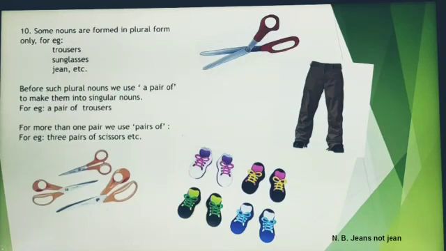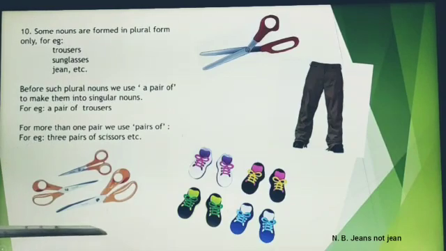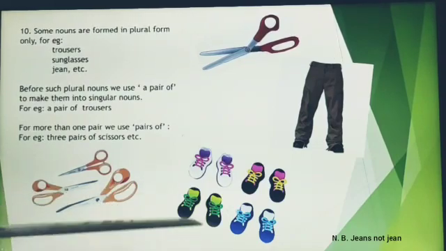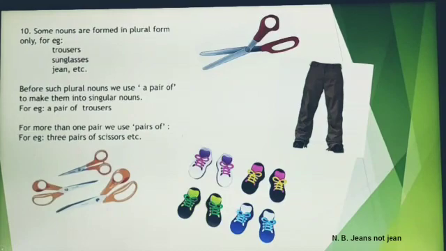Like for example, if I say a pair of scissors, that means one single scissors. If I say 2 pairs or 3 pairs of scissors, then it denotes multiple pairs of scissors. That means it is in plural form. Then a pair of trousers, that means a single pair of trousers. If I say 4 pairs of shoes, that means it is in plural form.